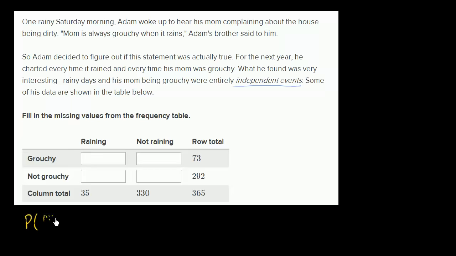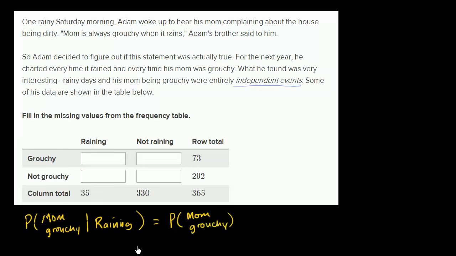So let me write that. The probability that mom is grouchy, given it is raining, it shouldn't really matter whether it's raining. It should just be the same thing as the probability of mom being grouchy in general.